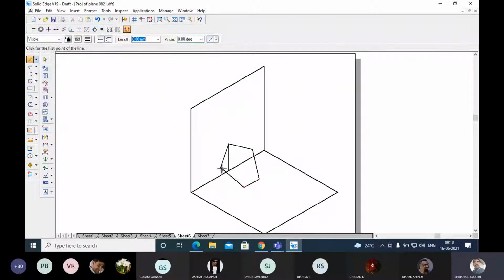I need to find out what is the distance of this edge from here. That one I have to find out. This distance I need to find out. Any problem is there? Please ask me.